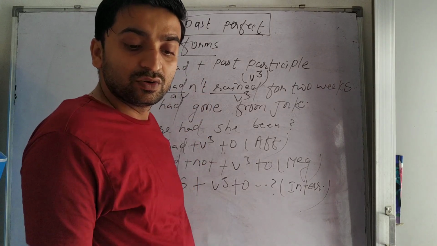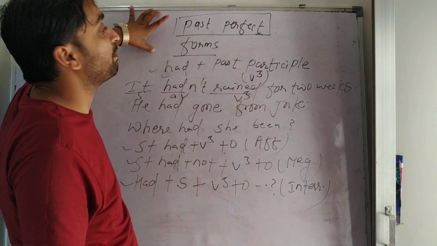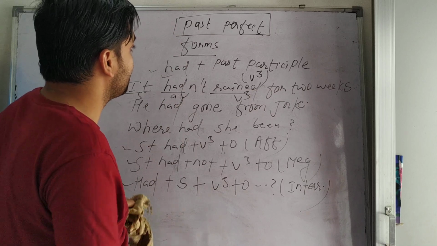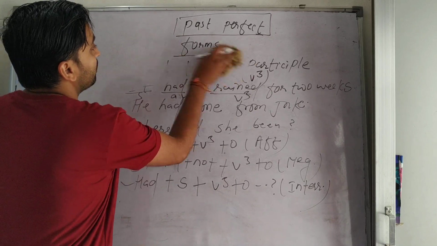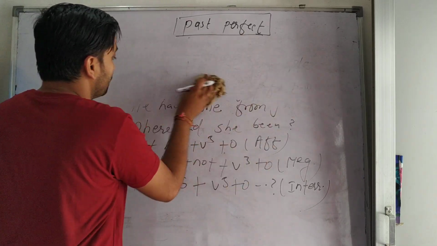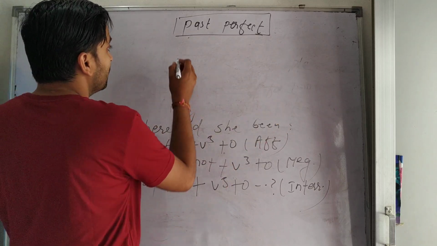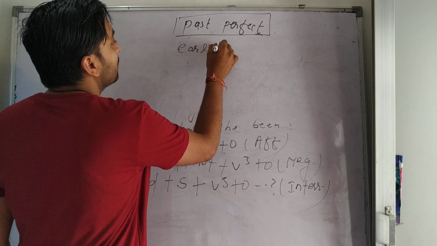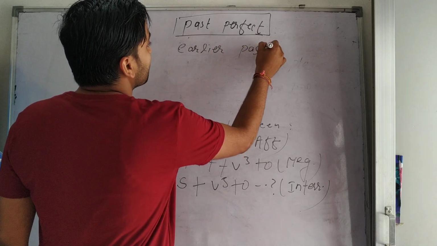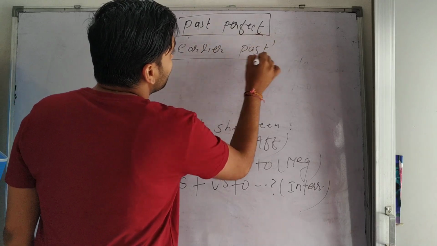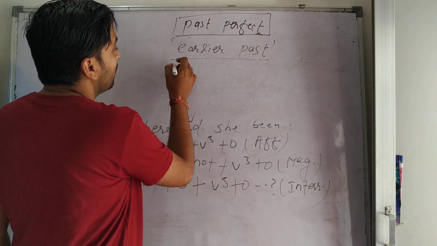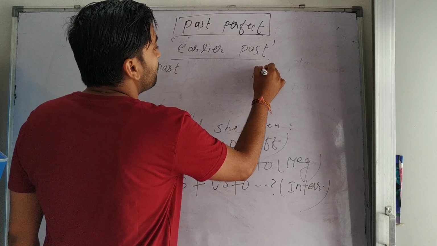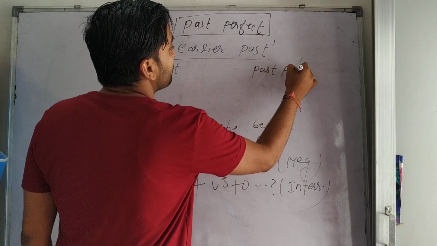And now see where to use the past perfect. The main point is this, very simple to understand. Simply, past perfect means earlier past. Actually there are two things, past and past perfect.